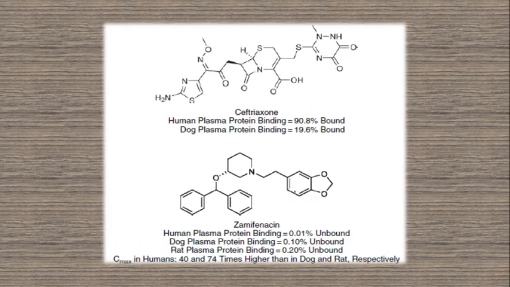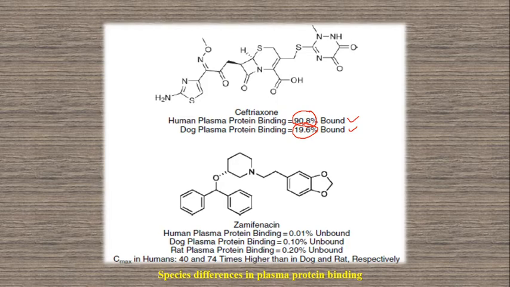Observe the different species. These are species differences in plasma protein binding. Here you can observe one is 90.8% and another one is only 19.6% binding interaction. That is ceftriaxone, a third-generation cephalosporin. For ceftriaxone, the human plasma binding interaction is 90.8%.